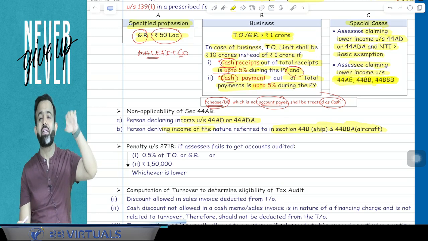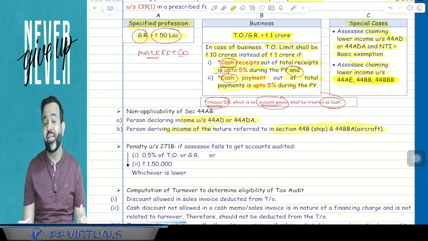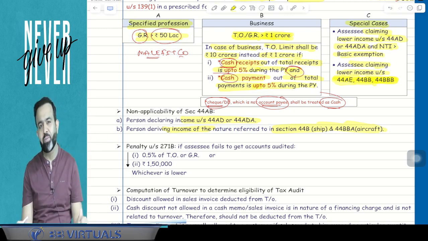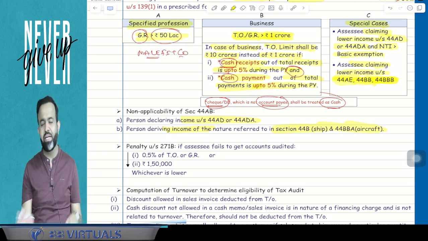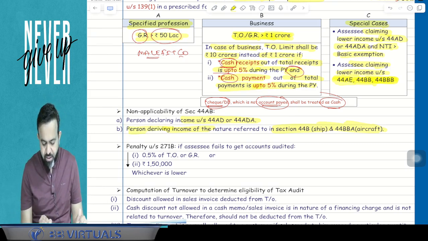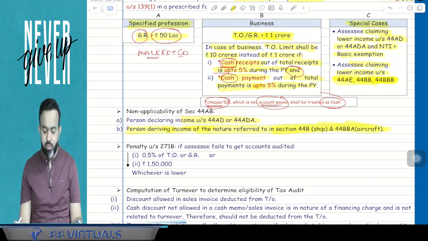You know that non-residents run aircraft and shipping businesses. That income is specific. The income percentage is 7.5% in case of shipping business and 5% in case of the aircraft business. So if you declare income at 5% or 7.5%, then obviously there is no need of any audit. So a person deriving income of the nature referred in section 44B or 44BBA does not need any audit.